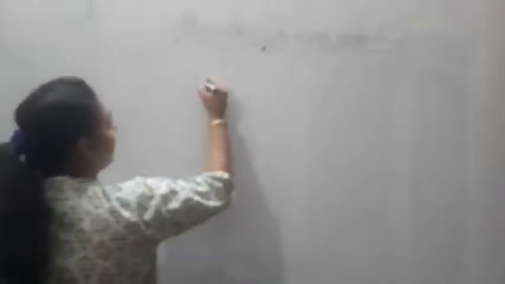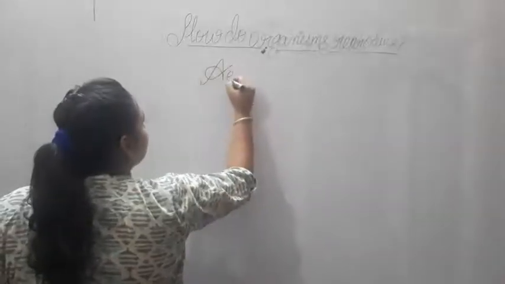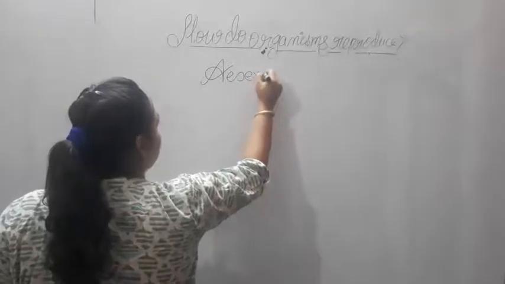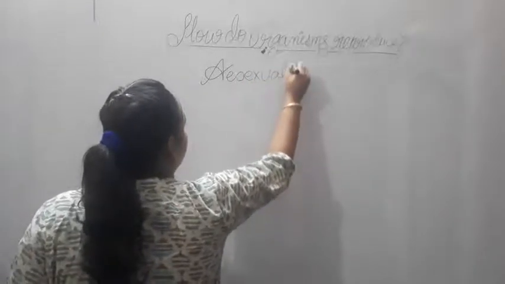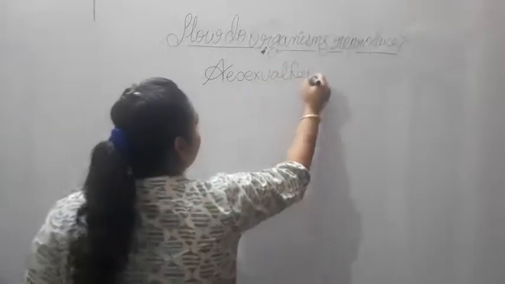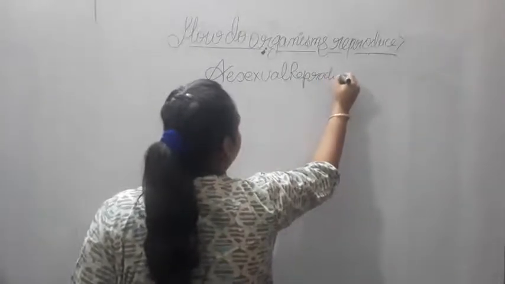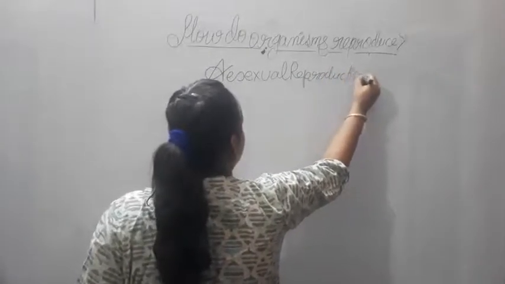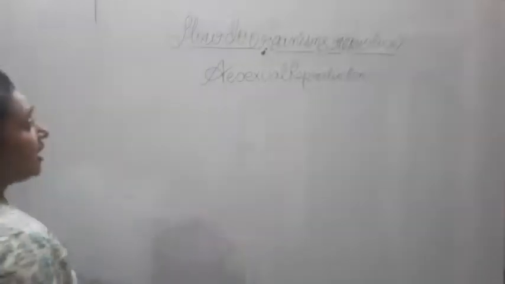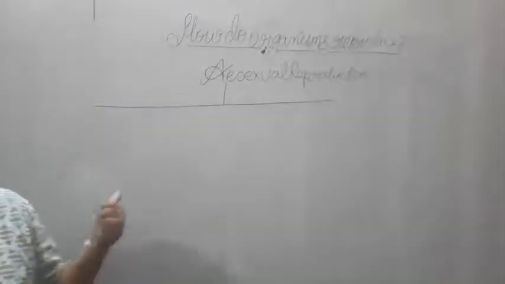This is asexual reproduction. Now you know that in asexual reproduction only one parent is required.